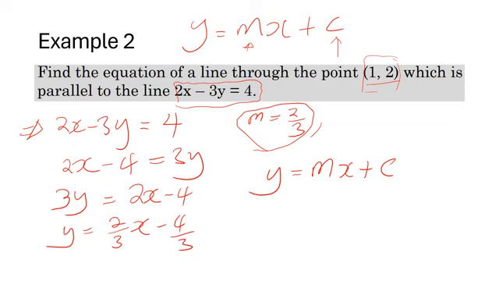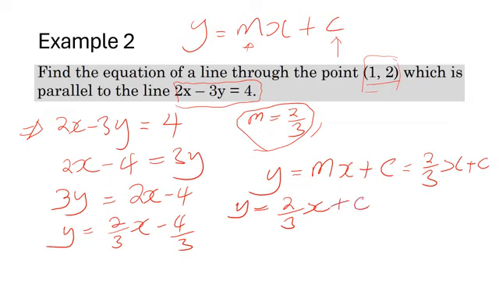So we have the gradient. If this one has the same gradient as this one, it means these lines are parallel. Therefore, if we substitute there, for us to have the same gradient as that one, we need m to be the same as that one. So it will be y is equal to 2 over 3x plus c. But you are given the point there.